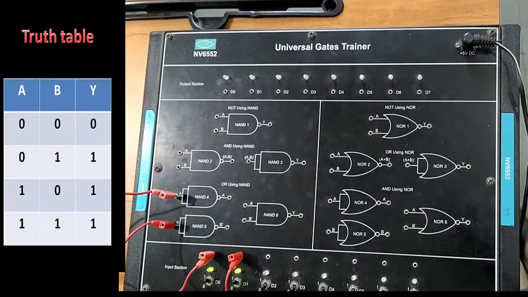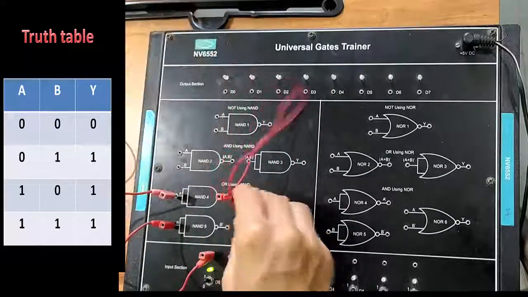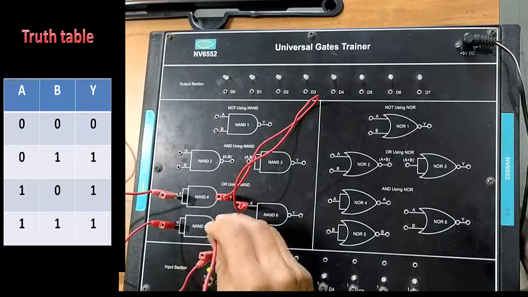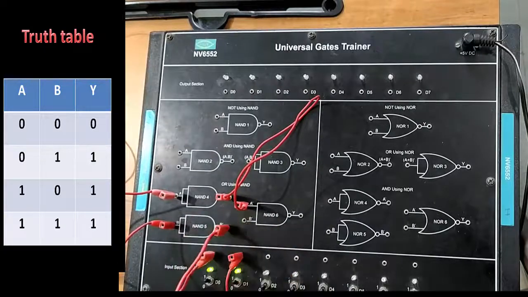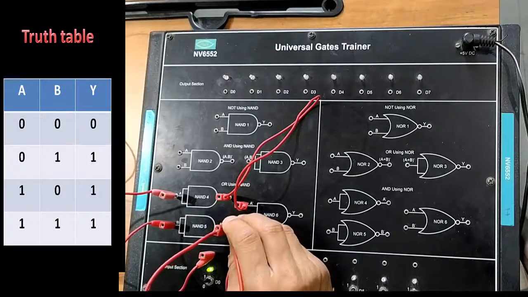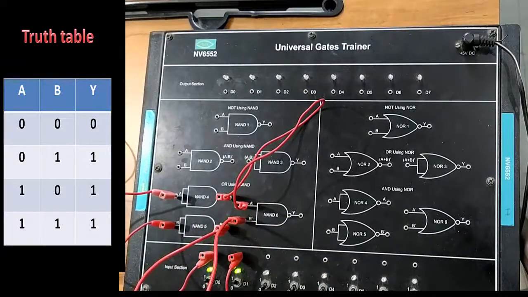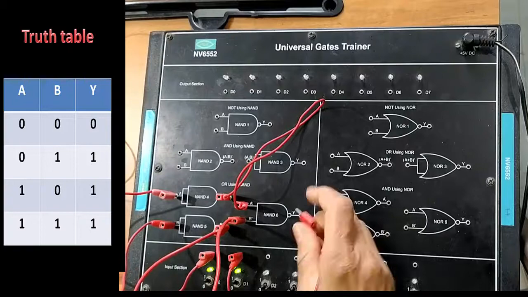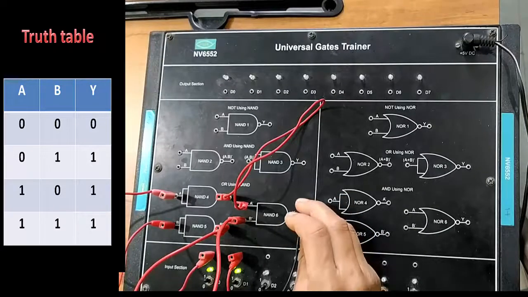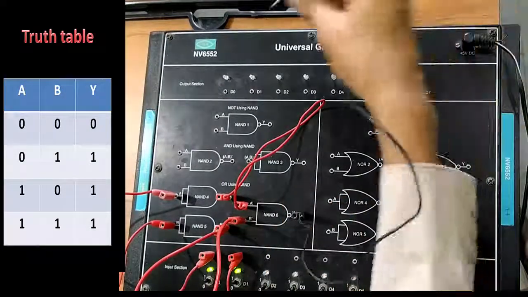Then the output A dash of the first NAND gate is connected to the input of the third NAND gate, and the output B dash of the second NAND gate is connected to the input of the third NAND gate. At the output, let us connect the output to the output section.